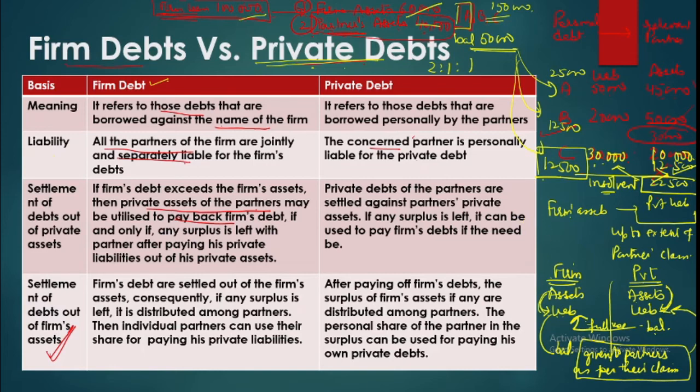And rules are quite simple. Firm is liable to pay its own liabilities from its assets. If the asset is left, then it will be distributed among the partners, and then they can use it to pay their liabilities, right? And regarding the private assets, they will be used to pay private liabilities, and if any balance is left, it will be used to pay for the firm's liabilities. On the other hand, if the firm's liabilities are left, then private partners will be asked to pay amounts in full. But if the private liabilities are left, firm cannot pay. Firm will not be asked. You will get your share and you have to pay out of this only.